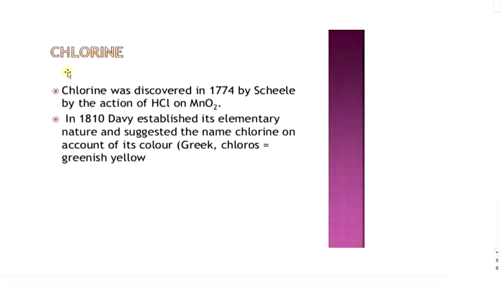We are studying elements of group 17, and now our next point is chlorine. Chlorine was discovered in 1774 by Scheele by the action of hydrogen chloride on manganese dioxide. In 1810, Davy established its elementary nature and suggested the name chlorine on account of its color. In Greek, chloros means greenish yellow.